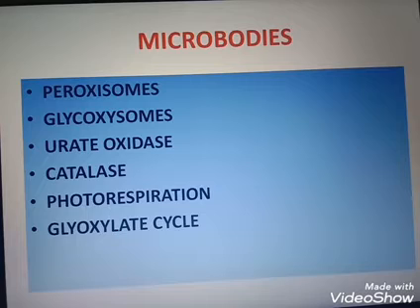Next we are discussing microbodies. Like lysosomes, microbodies are also single membrane-bound organelles. These are associated with oxidation reactions. The two types of microbodies are peroxisome and the glyoxysome. Peroxisome contains many enzymes. Two important enzymes are urate oxidase and catalase. Peroxisomes occur in most animals and plants, and quite abundantly in the photosynthetic cells. The number can be 70 to 100 per mesophyll cell. The main function is photorespiration.